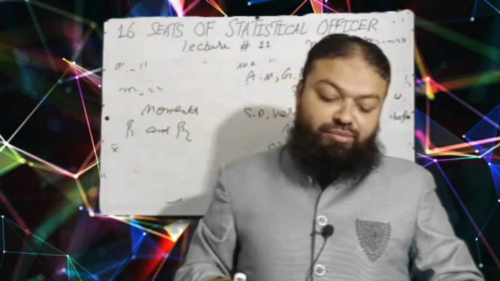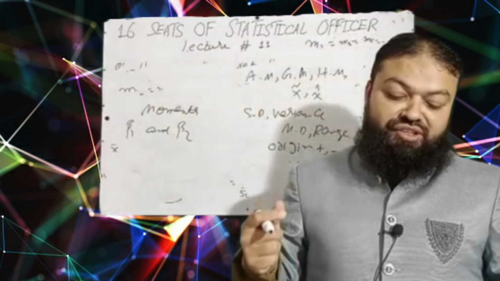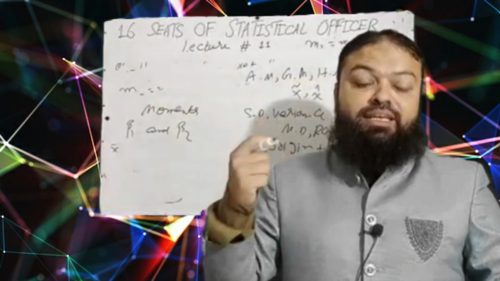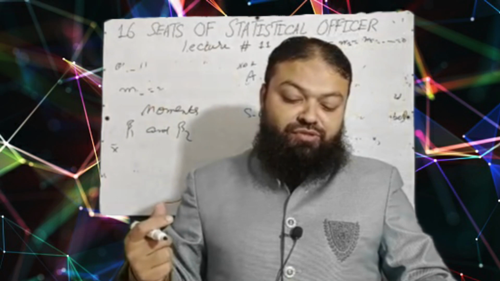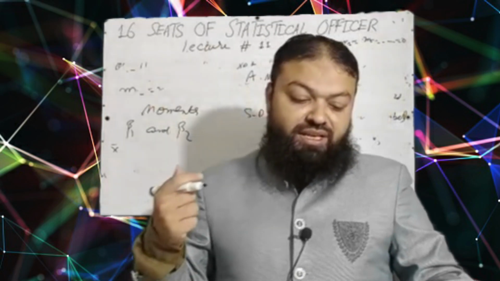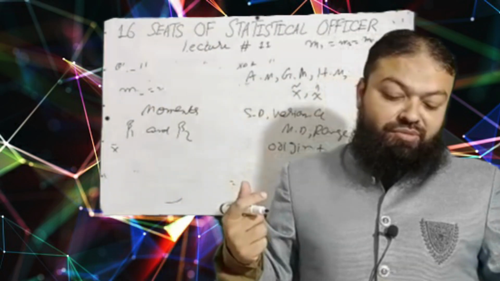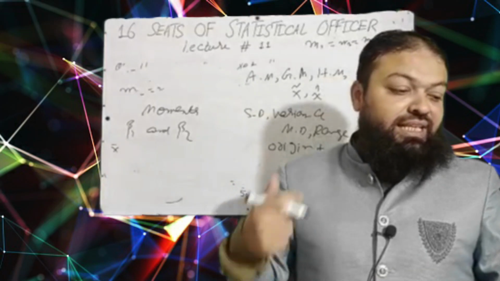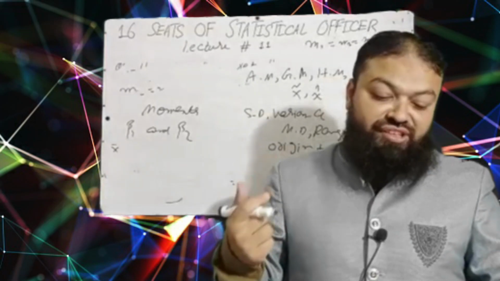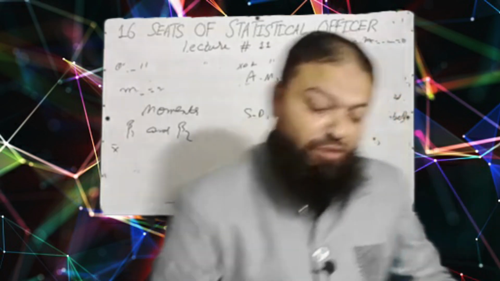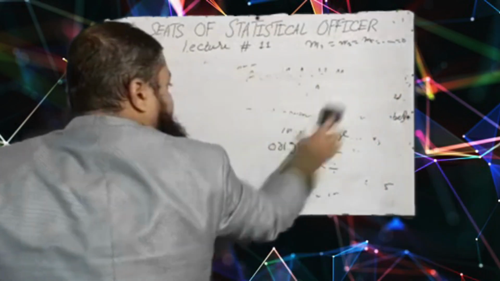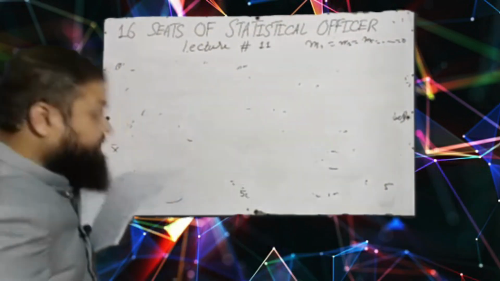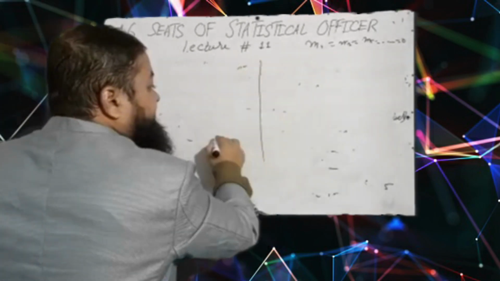In negatively skewed distribution, A, small number of observations are of larger size. A very important question. B, larger number of observations are of larger size. C, larger number of observations are of average size. D, larger number of observations are of small size. I will tell you with the help of the diagram, and you will not forget in any exam, inshallah ta'ala.